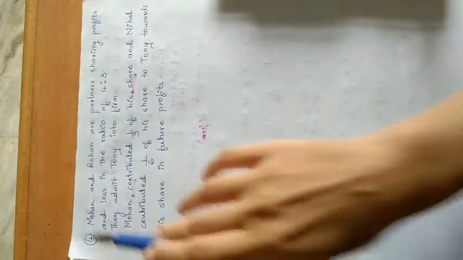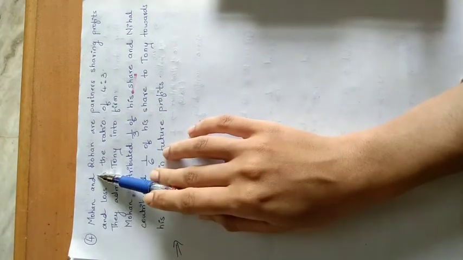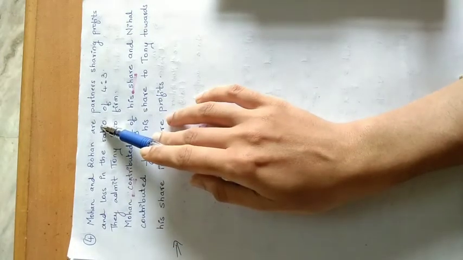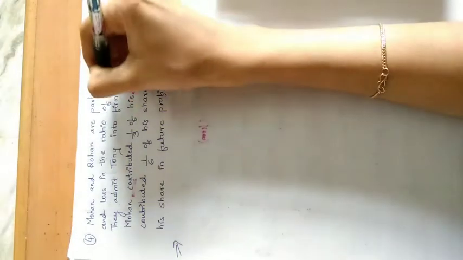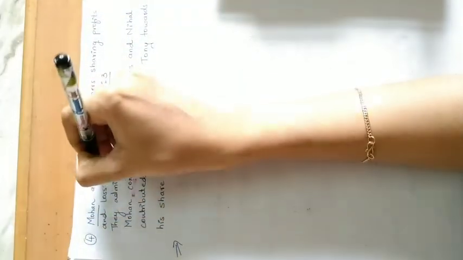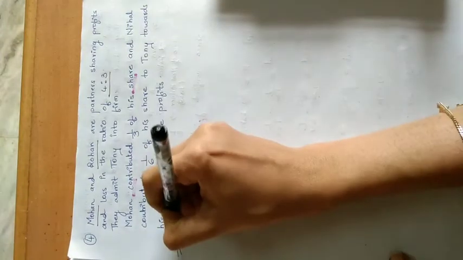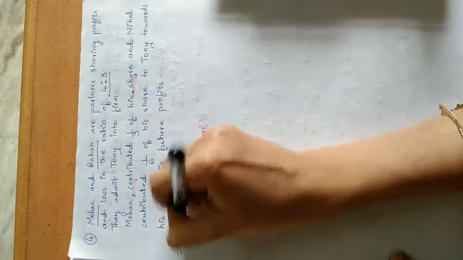Okay, now here what is given? Mohan and Rohan are partners sharing profits and loss in the ratio 4:3. Now 4:3 is the old ratio of Mohan and Rohan. So we will write the details first, what is given to us in the question.